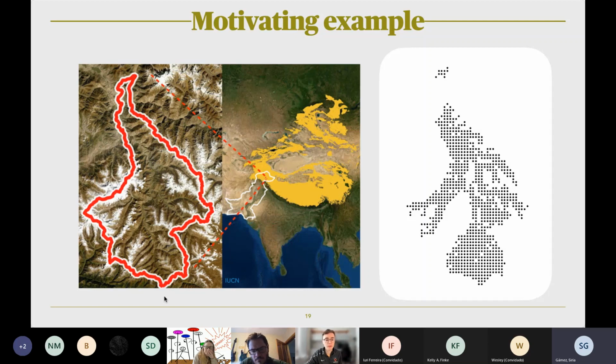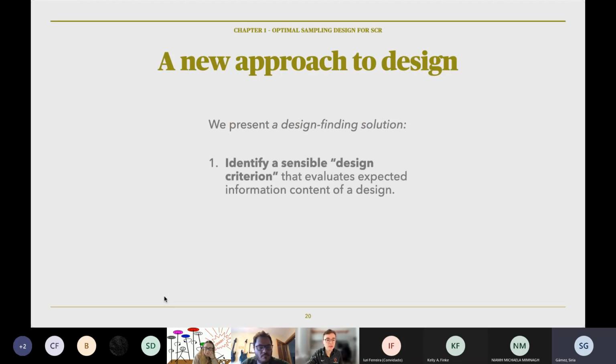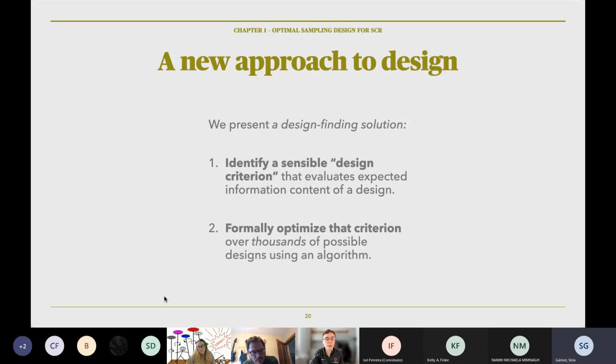But let's say we want to sample this area. Even knowing how big a home range is, what would you do? Following previous recommendations, it's impossible to know the best design since we can't use a rectangular grid like I showed in the previous slide. So to solve this problem of optimal design in irregular areas, we present a new approach. It has two steps, and the first is to identify a sensible design criterion, which is a measure of how good a design is. That criterion tells us the expected information content of a design based on our understanding of home range size and detection. We can formally optimize that criterion over thousands of possible designs using an algorithm, which I'll show in the next slide here.